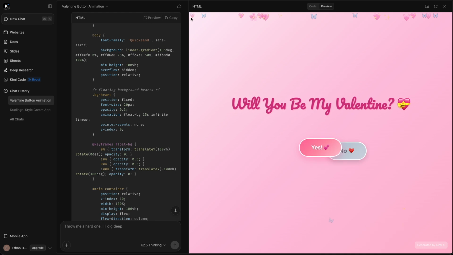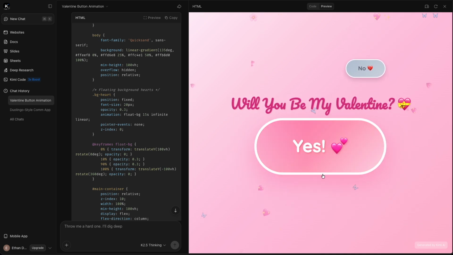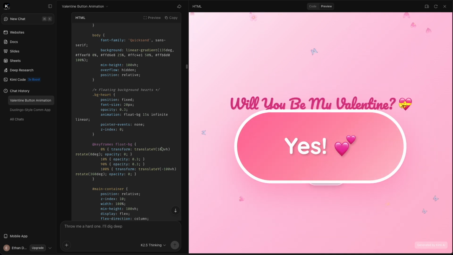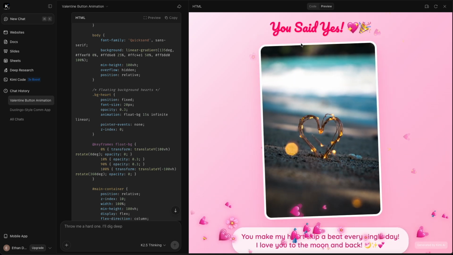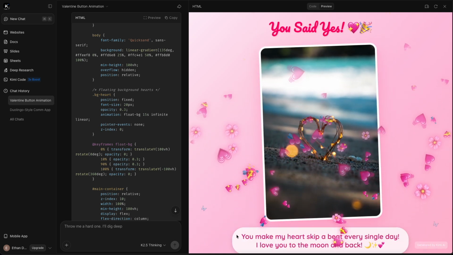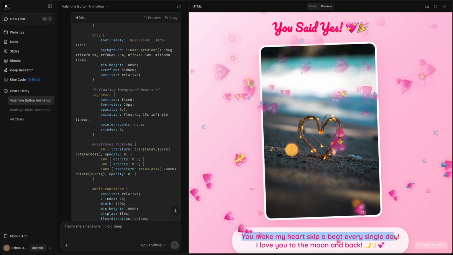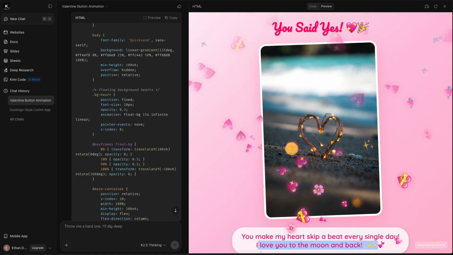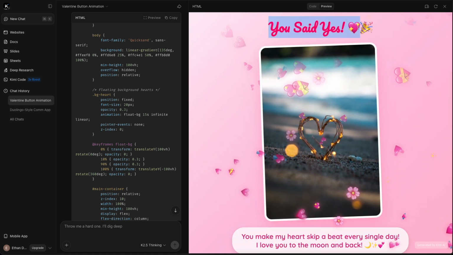But here now, it works slightly better, more smooth as the no kind of runs away. And that's kind of exactly what we wanted. And the yes gets bigger. So if you click on the no, it's pretty hard to get it, but nothing happens though. But then if you click on the yes, you said yes. You make my heart skip a beat every single day. I love you to the moon and back. So very nice.